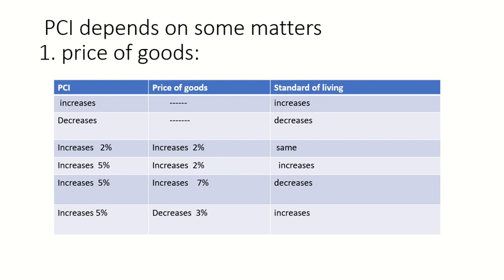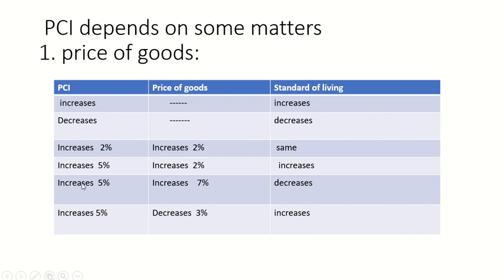So we can easily understand that the price of goods is increasing but at a lower rate than the PCI. So standard of living increases here.